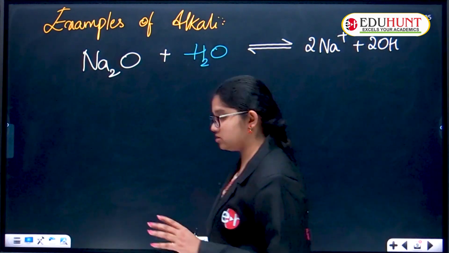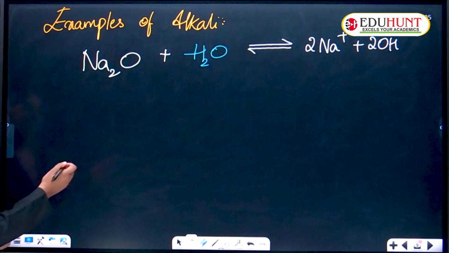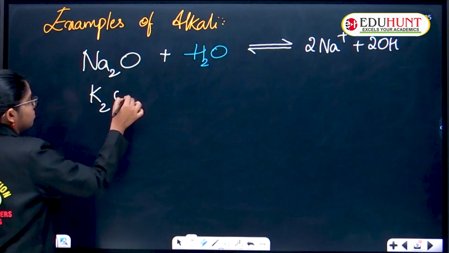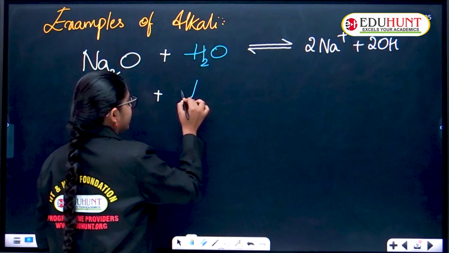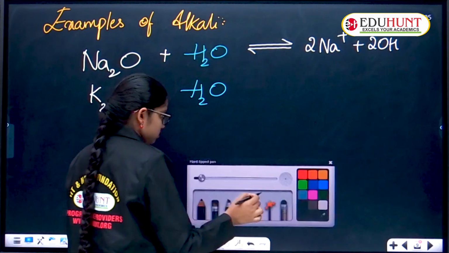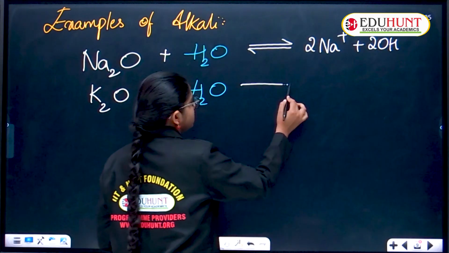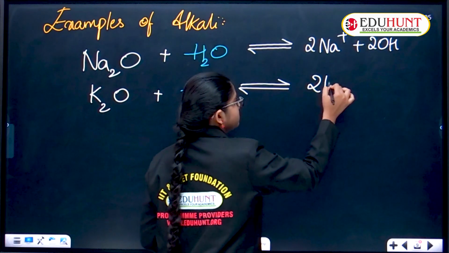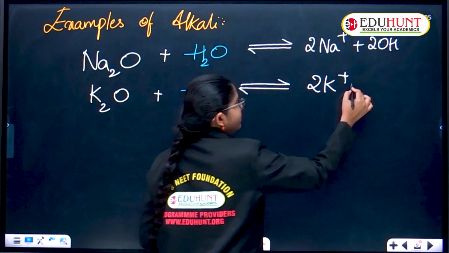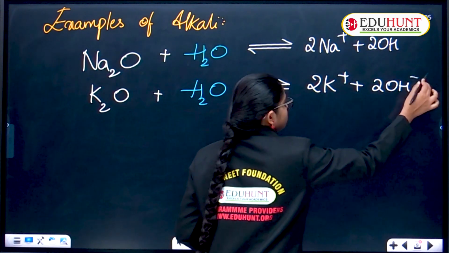Now one more example: K2O plus water, again a reversible reaction, giving 2K plus and 2OH minus ions.